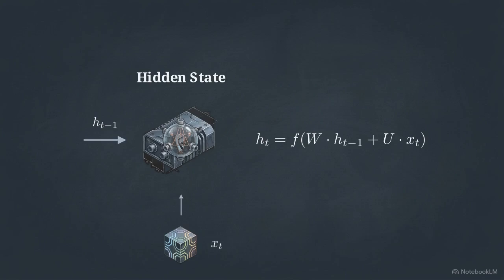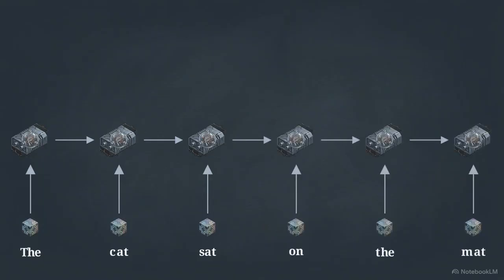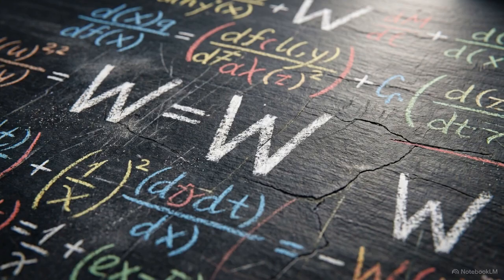The network multiplies incoming data by W at every single step. To process a full sentence, this recursive loop is unrolled across time. The result is a long chain of identical operations moving strictly left to right. When the network makes a mistake at the end of a sentence, it calculates an error. To learn, that error signal, the gradient, must travel backwards through the entire unrolled chain to adjust the weights of the earliest words. Computing those updates relies on the chain rule.